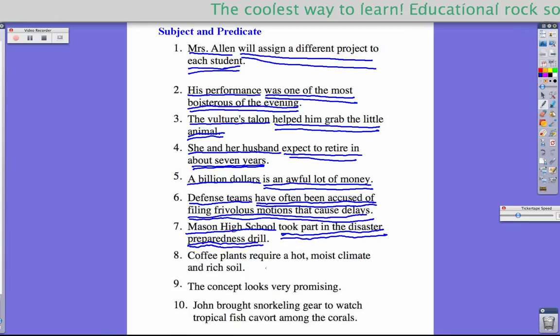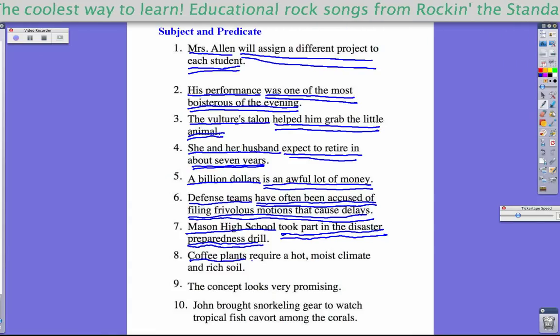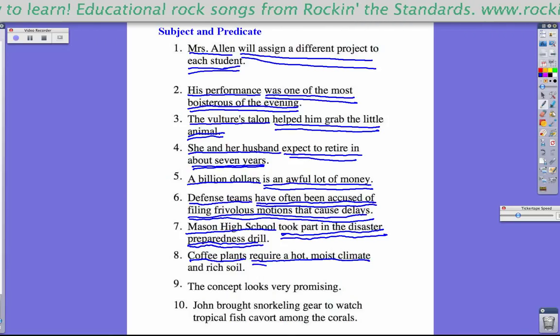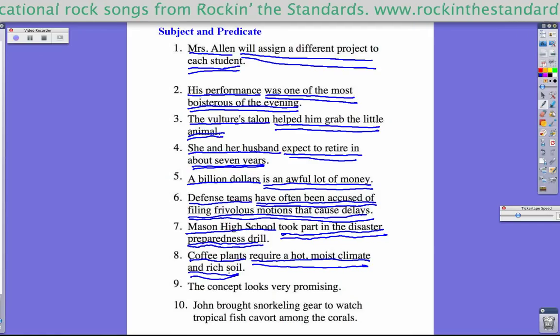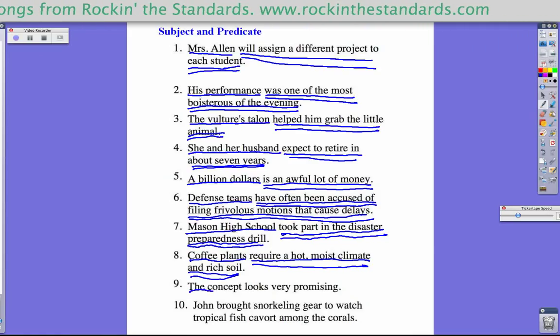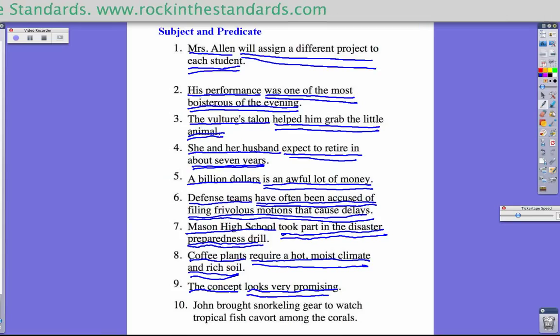Okay, coffee plants require a hot, moist climate and rich soil. The whole sentence is about coffee plants. What are they doing in this sentence? They're requiring something, requiring a hot, moist climate and rich soil, all the predicate. The concept looks very promising. This sentence is about the concept. What is it doing in this sentence? It's looking very promising. So that's the predicate.